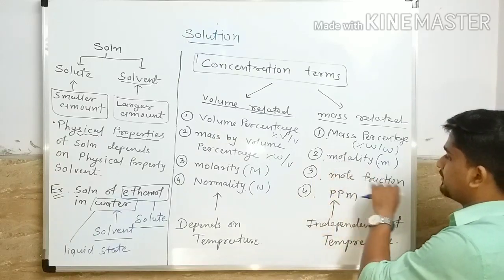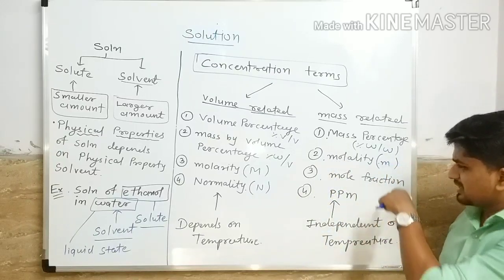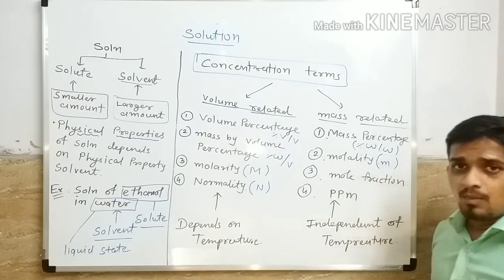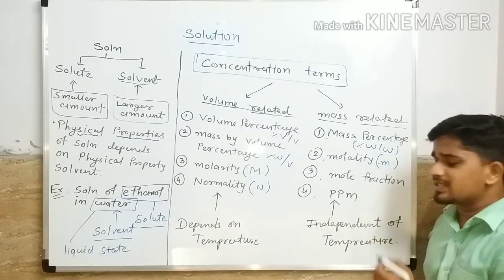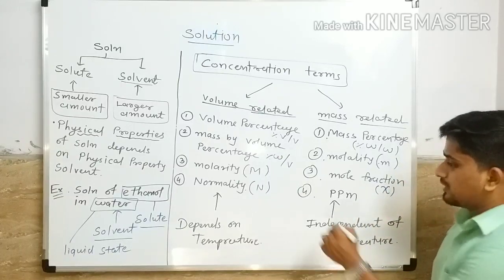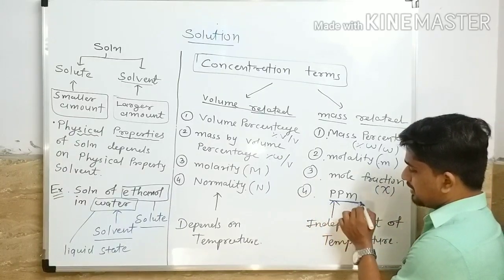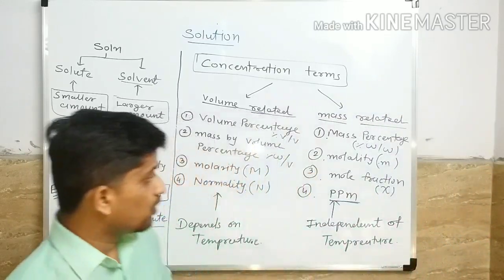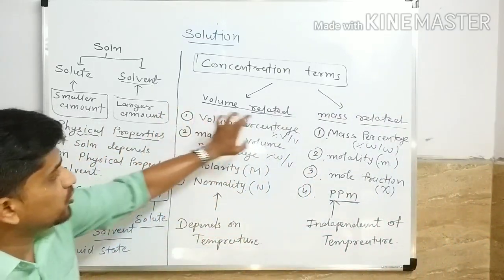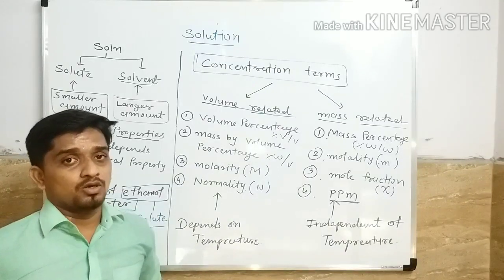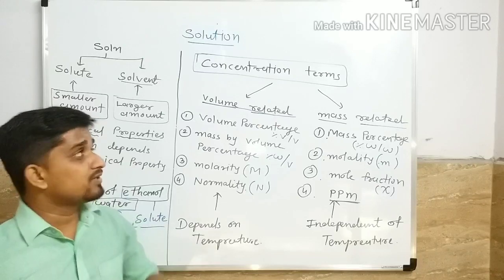Mass related concentration terms are mass percentage, represented by W by W percentage; molality, which we represent by small m; mole fraction, which we represent by zeta; and the fourth term is ppm, parts per million.